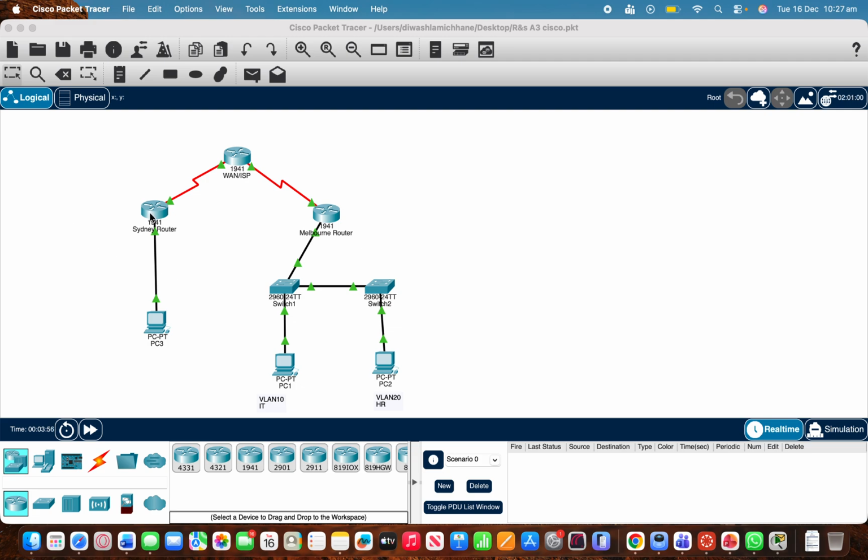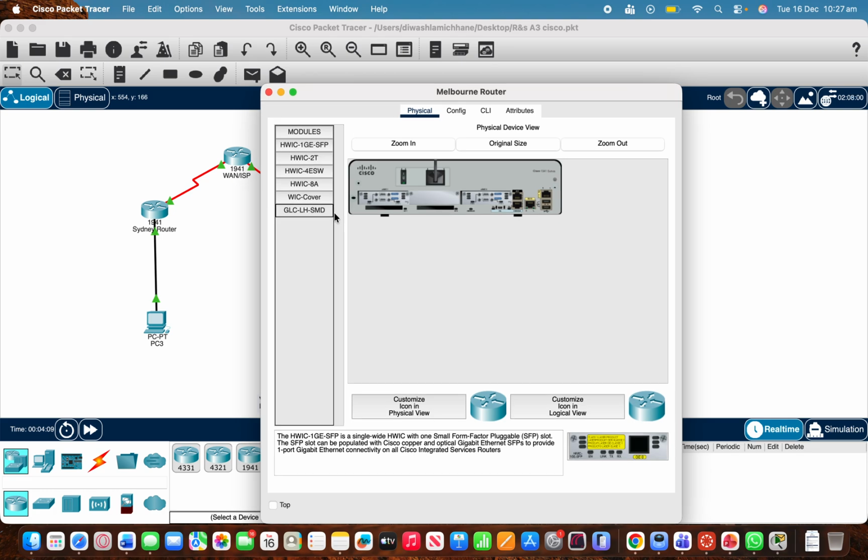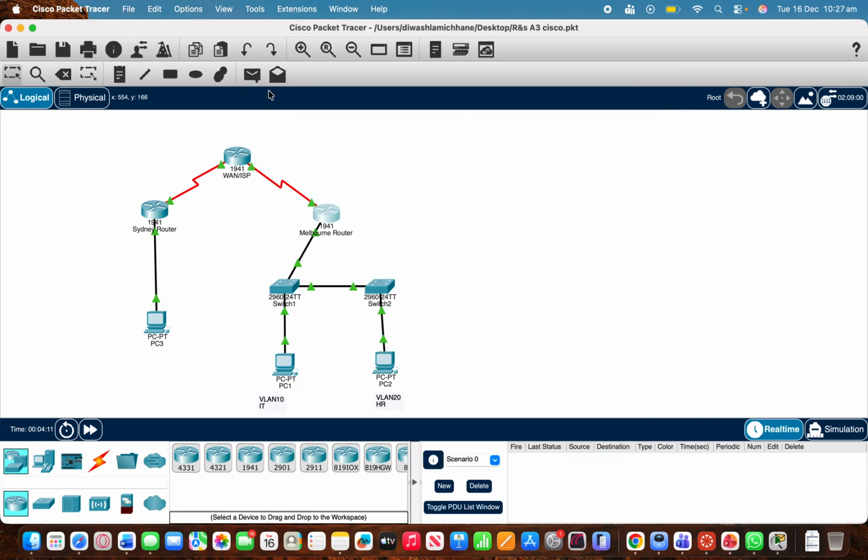Sydney uses 192.168.100.1 as the tunnel source, whereas the Melbourne router uses 192.168.200.2 as the tunnel destination. The GRE tunnel allowed the two routers to form OSPF adjacency and act as if they are directly connected, even though the real path is via the ISP.